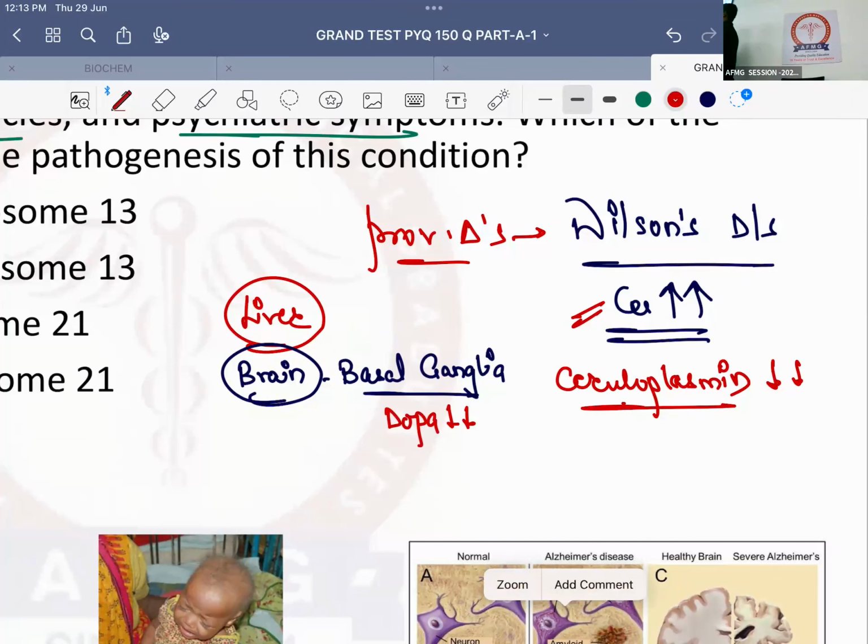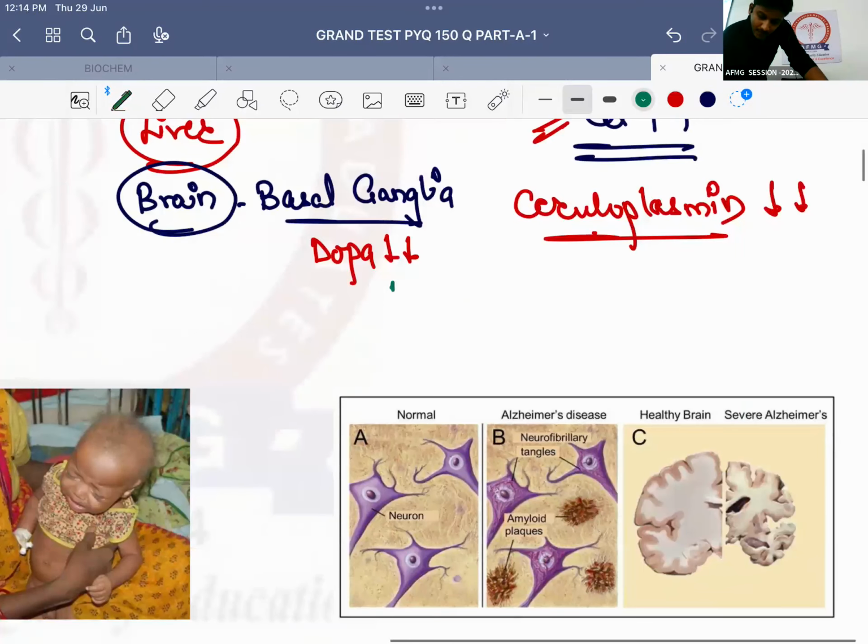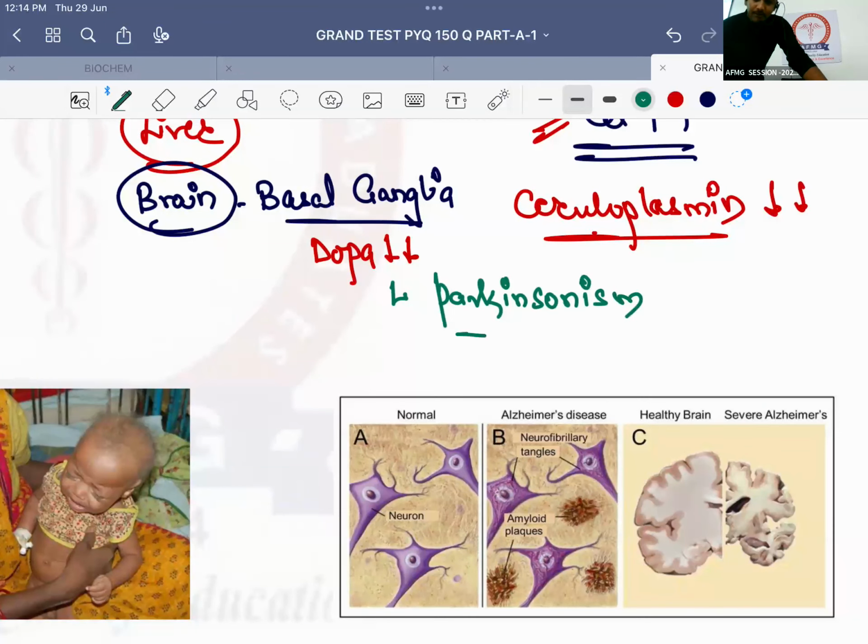Why? Because dopamine is secreted by a structure in basal ganglia, and that structure is known as substantia nigra. So please remember, when this excess of copper deposits into substantia nigra, there will be deficiency of dopamine, and deficiency of dopamine leads to which condition? Anybody, children? Shabash. Parkinson's disease. So a patient of Wilson's disease also will develop features like Parkinsonism.